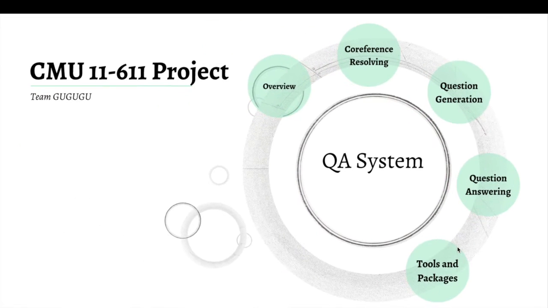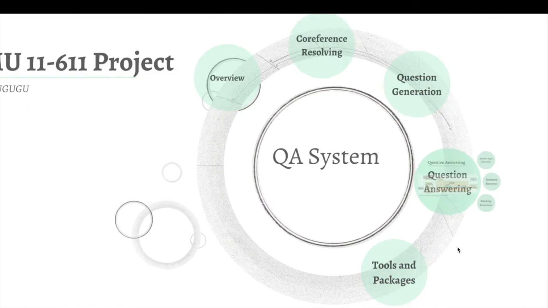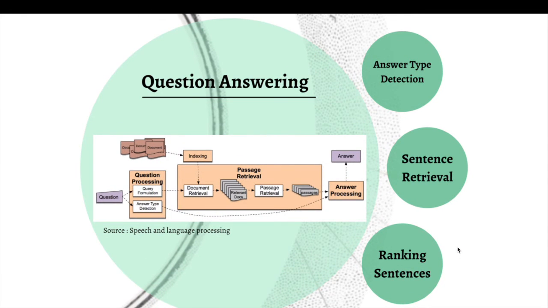Now let's come to our last part, question answering system. The answering system takes an article and a list of generated questions related to the article as input. It will produce answers for each of the questions. The materials are from Wikipedia, which are mainly well-written introductory articles.